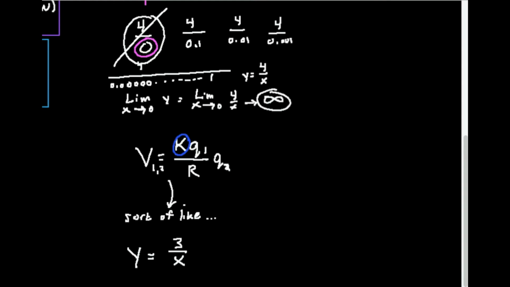Q is the symbol for charge in this case, so this is a constant K, which turns out to be Coulomb's constant, times the charge 1 times the charge 2 divided by the radius, or the distance between these two objects, or these two charges. So the example I'd like to use is, if I have one proton, here's a proton. Protons are in the nucleus. They have a charge of about 1.602 times 10 to the minus 19th coulombs.